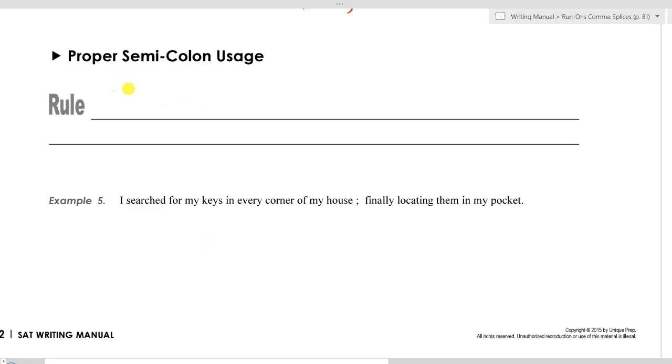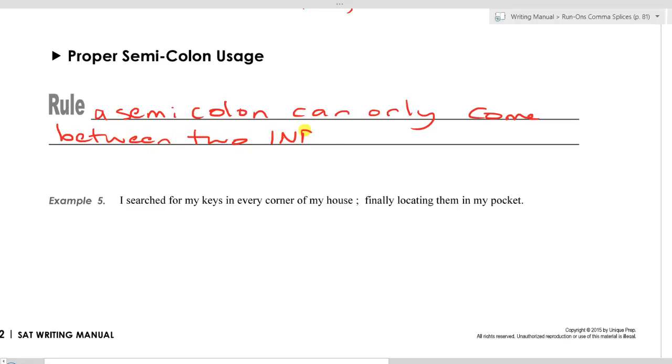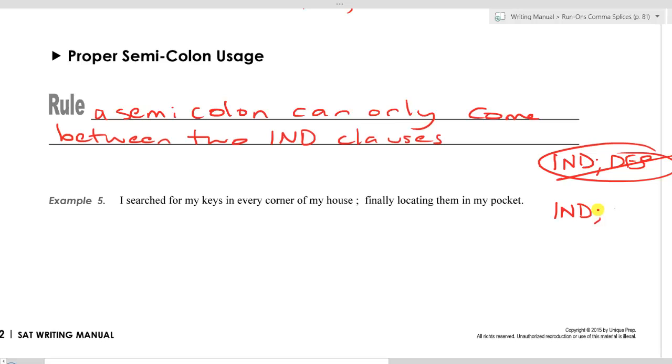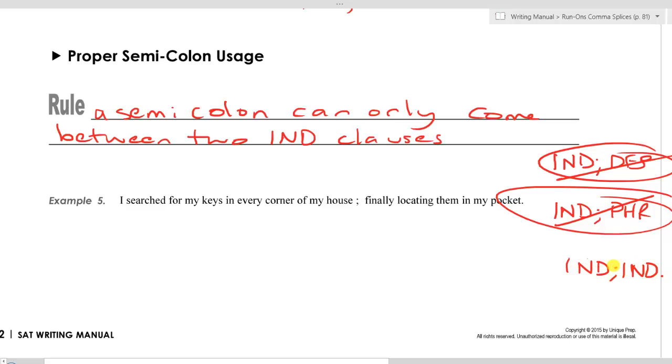Proper semicolon usage. ETS will test proper semicolon usage. The rule is a semicolon can only come between 2 independent clauses. In other words, it is not correct to do independent, semicolon, dependent. That is not allowed. You cannot do independent, semicolon, phrase. That is not allowed. The only thing you are allowed to do with semicolons is independent, semicolon, independent. Semicolons have to come between two independent clauses.